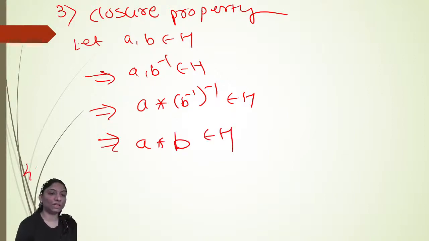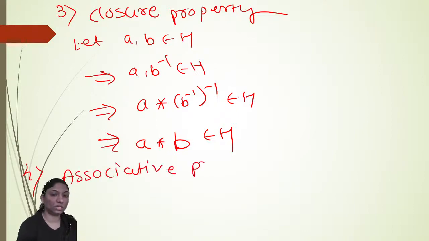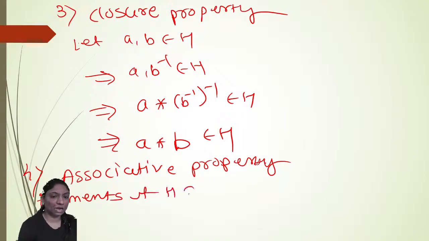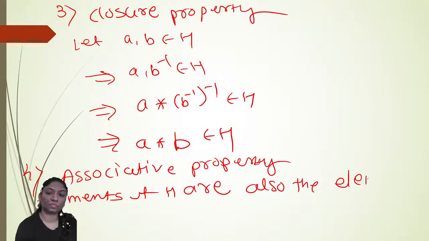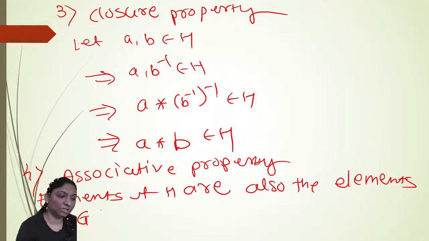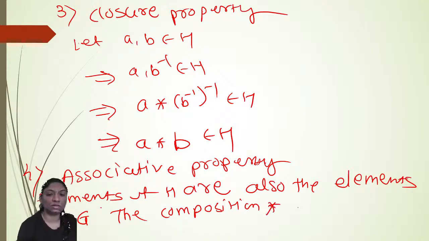So fourth property, associative property. Elements of H are also the elements of G. The composition star in G is associative.